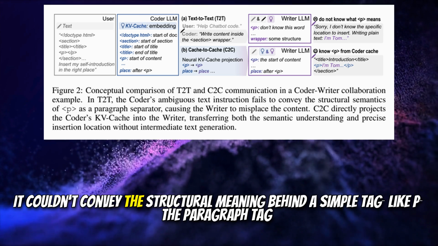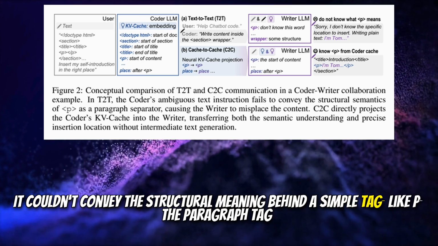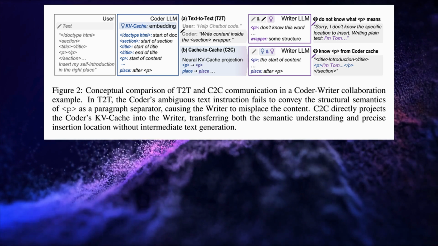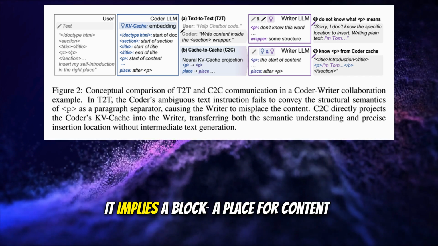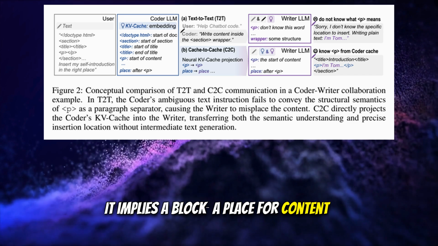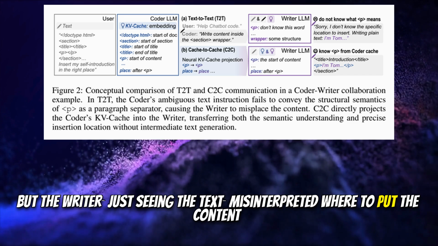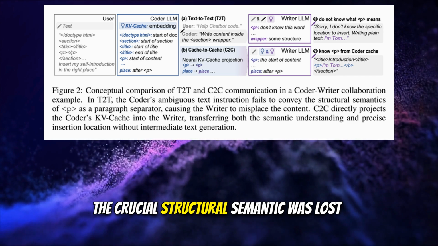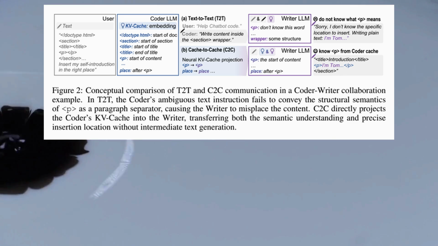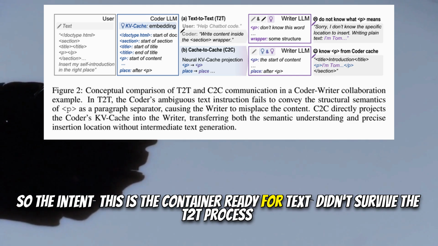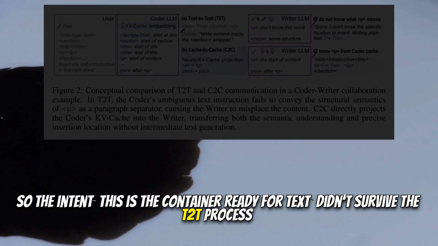It couldn't convey the structural meaning behind a simple tag, like P, the paragraph tag. The coder understood it implies a block, a place for content. But the writer, just seeing the text, misinterpreted where to put the content. The crucial structural semantic was lost. So the intent, this is a container ready for text, didn't survive the T2T process.